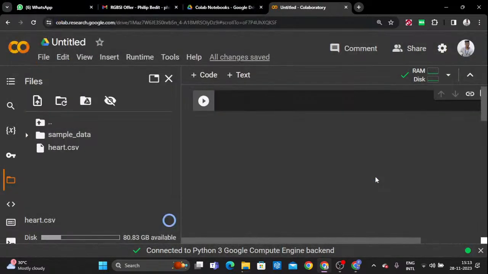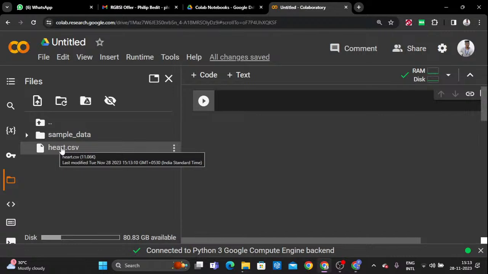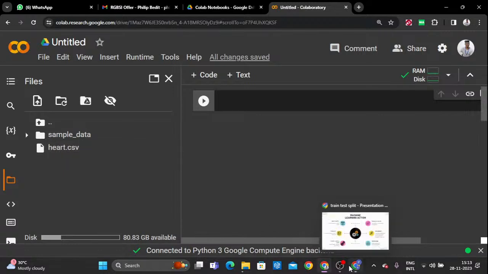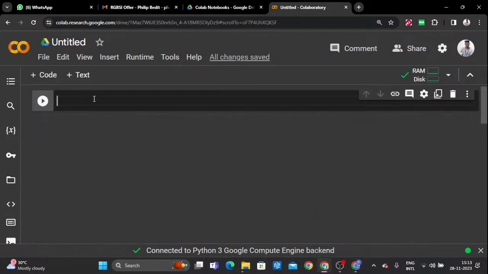Once it is uploaded, after that I'm going to work with this particular data. You can find this data on the internet, because it would take me more time to find it. So you can search for it in Google, and definitely you will get this data. Okay, right. So right now I will start the procedure.